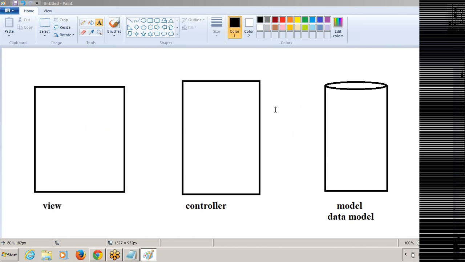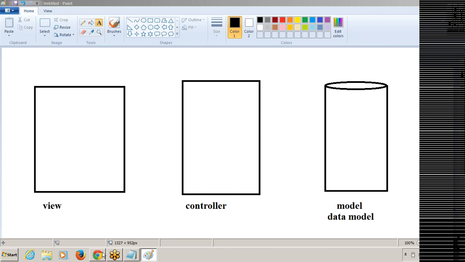We are getting the request, the data, from the view part. View means something that is a graphical user interface. Maybe you can provide one form to enter data for the users, for the customers. That is a view part. Through the view part, the user can enter the data simply.